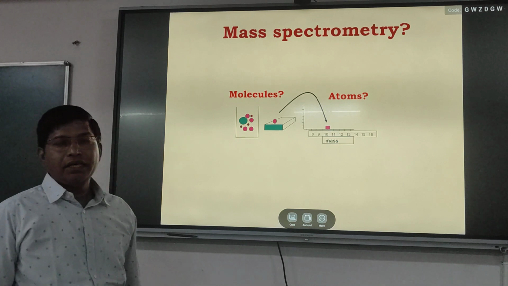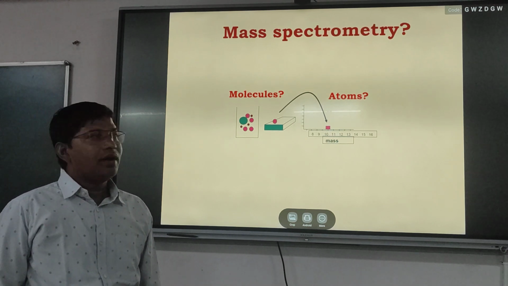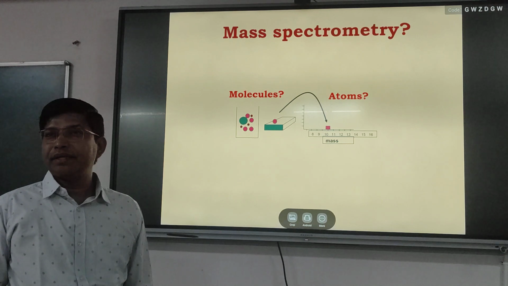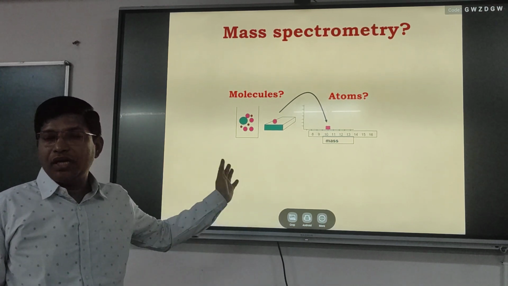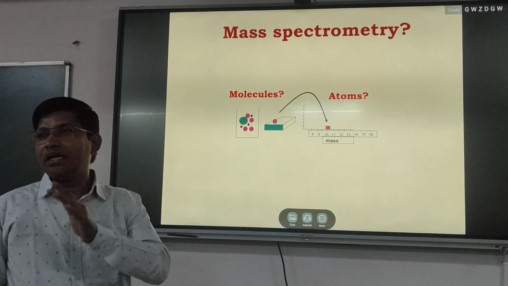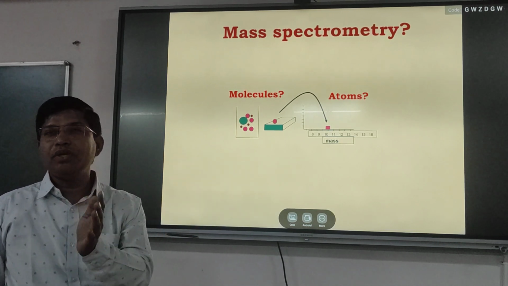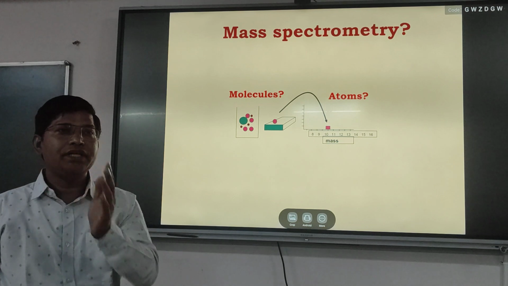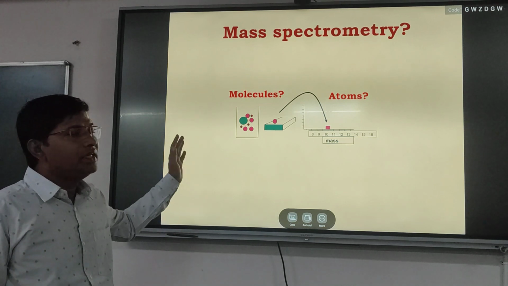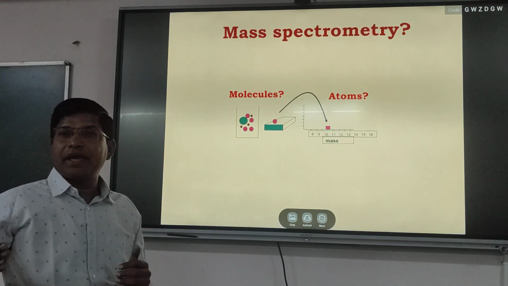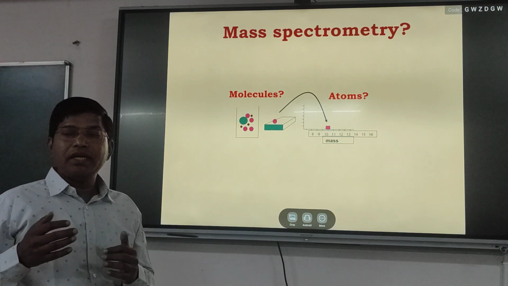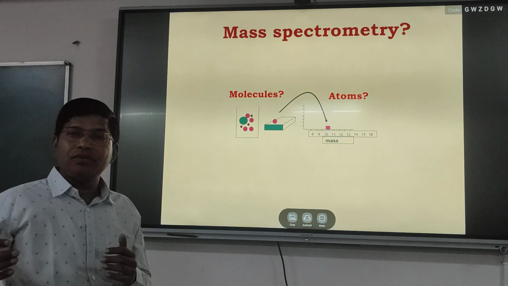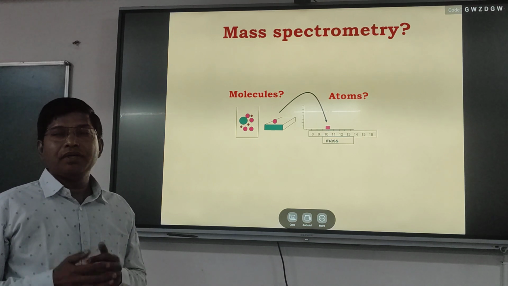Then the question arises, how can we determine the mass of molecules and atoms? Here gravity is not involved, because W equals m times g is for determining the weight of the substance. Here we determine the mass of any molecule or atom.